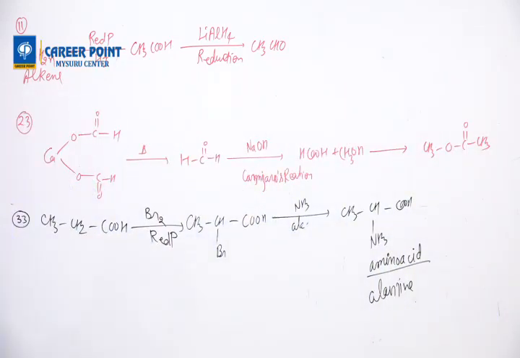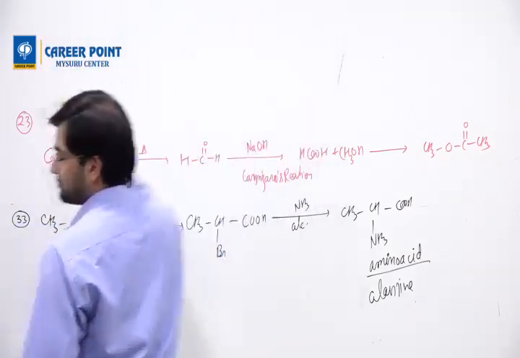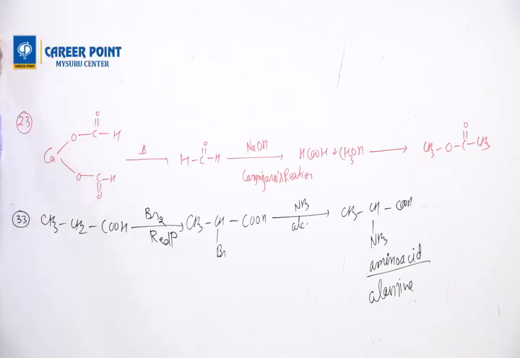Then question number 37. Identify the Z in the series. That is also an easy question. Question number 37.